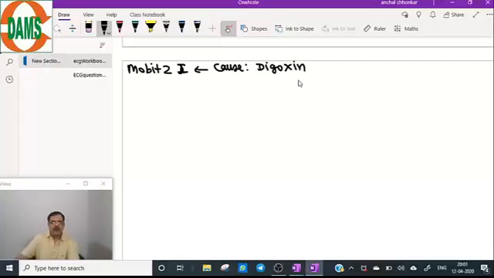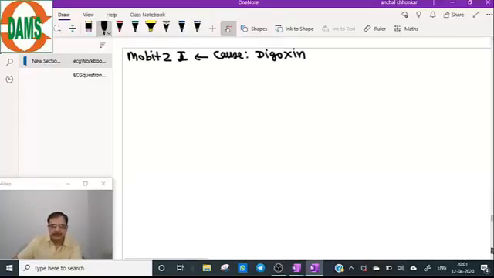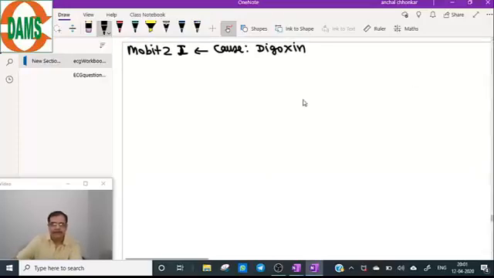Now coming to Mobitz type 1 block. So first understand the diagram very, very carefully. SA node is absolutely normal.